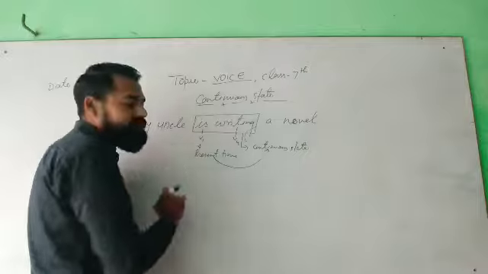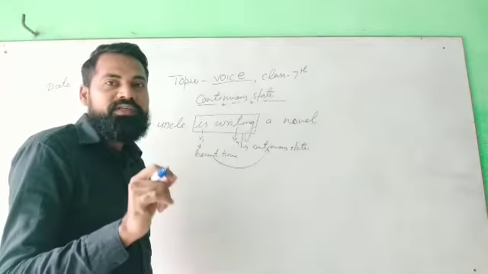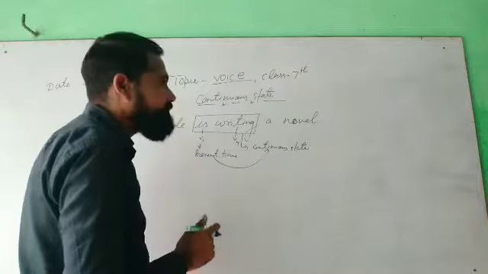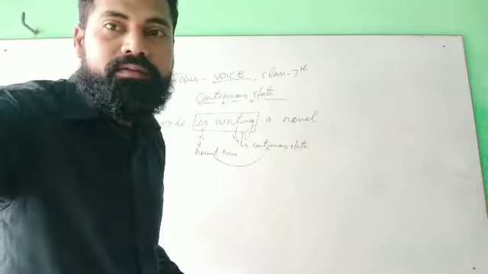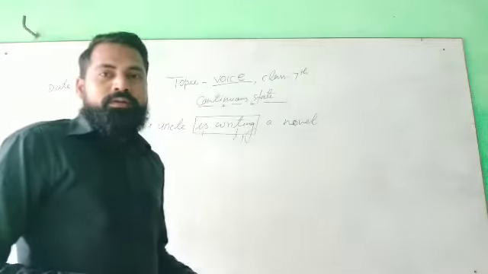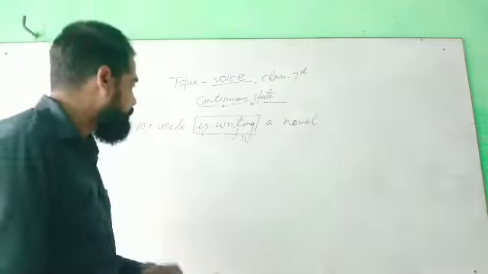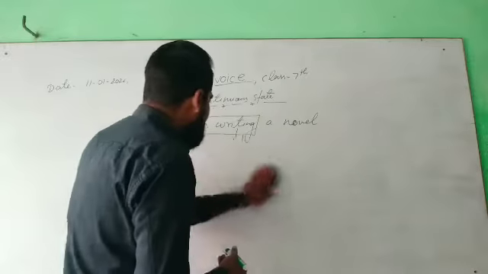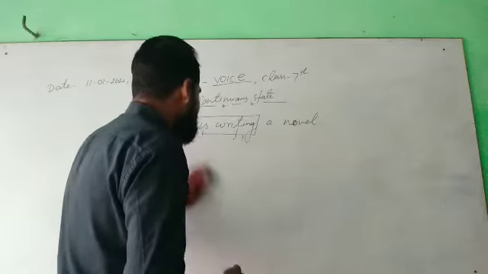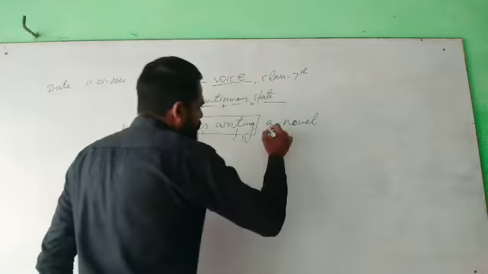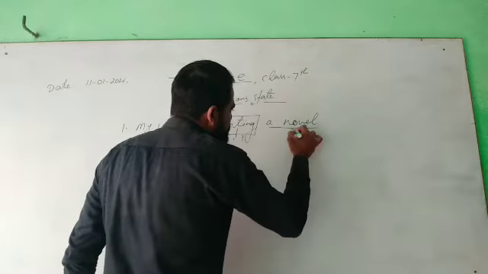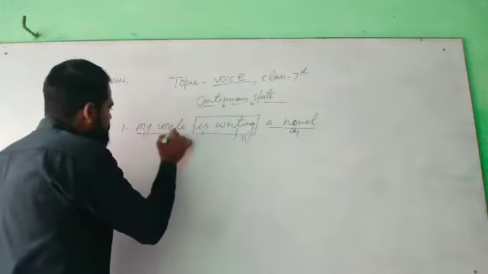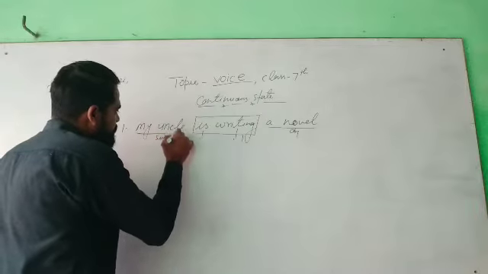So here is present continuous tense, and you have to change from active to passive voice. What you have to do? See, friends, this is continuous state, and we all know that here is your object and here is your subject.